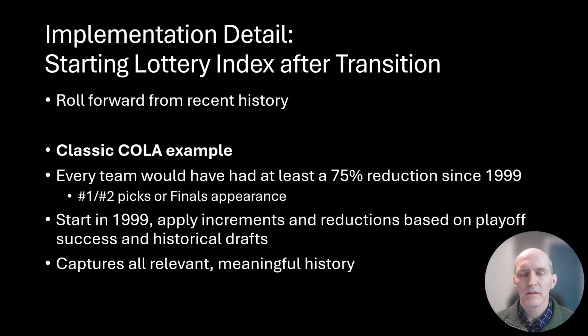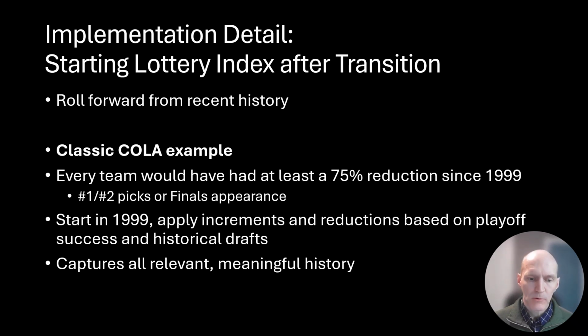Now, we've covered a lot of different details. One thing we didn't talk about is what do we do to get started? How do we go from the current NBA draft into a version of COLA? And we can do that by just picking a year in the recent past, or going back as far as you need to, and walking history forward to see what would the index be for each team now.